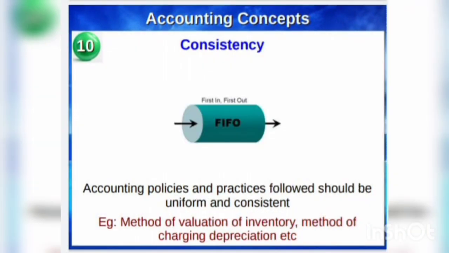This concept states that accounting policies and practices followed by the enterprises are uniform and are consistent over the period of time. For example, the same method of valuation of inventory and the same method of charging depreciation should be followed. Next one is conservatism concept.